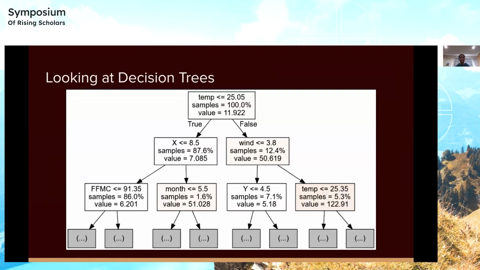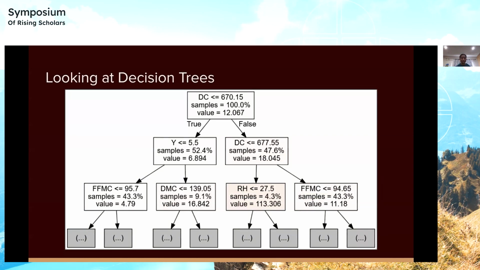So now let's look at a few decision trees to see what insights we can draw from them. So the decision trees showed the best decisions that the program decided were the most important to finding the spread of a fire. So here we can see that the first decision was whether or not the temperature was above or below 25 degrees Celsius. And we can see in numerous decision trees that 25 to 26 degrees Celsius was a very common turning point.